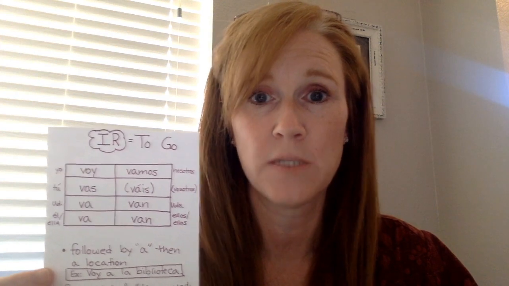And remember, I use the 4 boxes so that you can distinguish between usted, él, and ella. But other than that, it should be similar to what you see in your book. Voy, vas, va, va. Vamos, vais, van, van. And you can repeat that a few times, pause it, say it to yourself, get it memorized. That second one always has an S. Third one always take off the S, okay? Voy, vas, va, va. Vamos, vais, van, van.